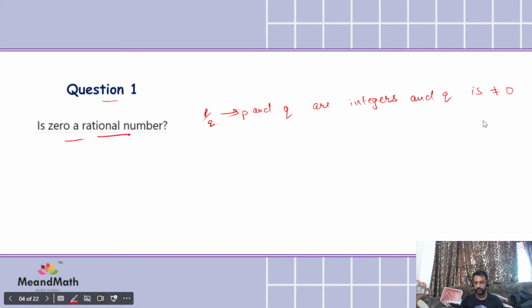Now, look at the numbers. On how many numbers is the bar there? Right.